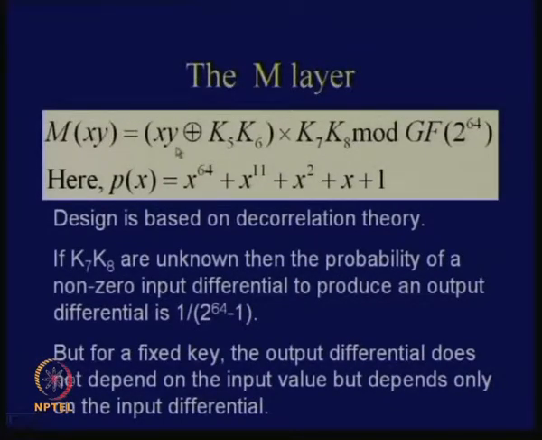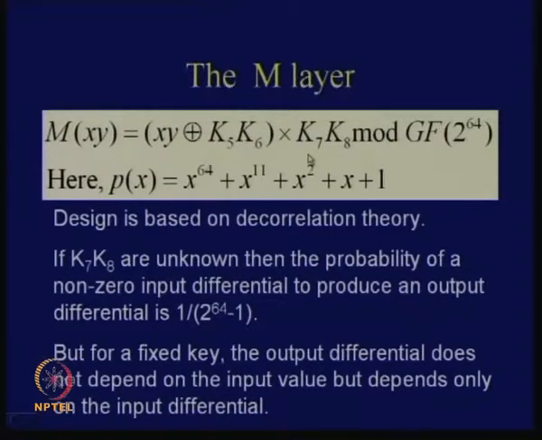Okay, all of us see that? So you take xy and you also take another x dash y dash, and you know that is x dash y dash XOR with k5, k6 multiplied with k7, k8, and you take an XOR between them. What you get is this particular k5, k6 cancels with the other k5, k6, and so what you obtain is a differential, but the differential is multiplied with k7, k8, right?